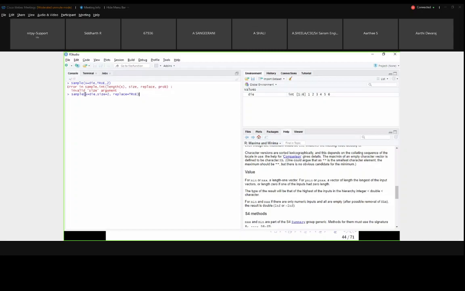While calling it the first time, we have given only 2 inputs, x comma size. But replace and probability, if you see here, were already defined with values: replace equal to false and probability equal to null.